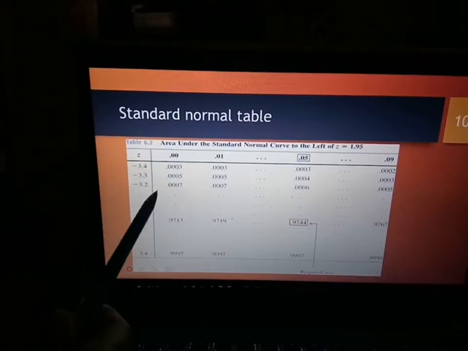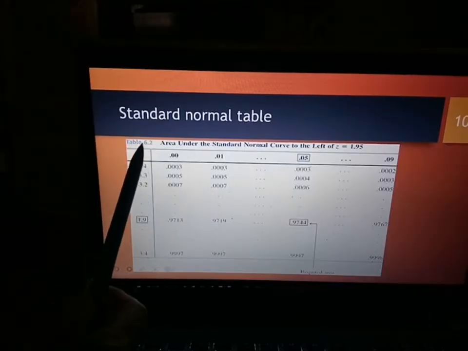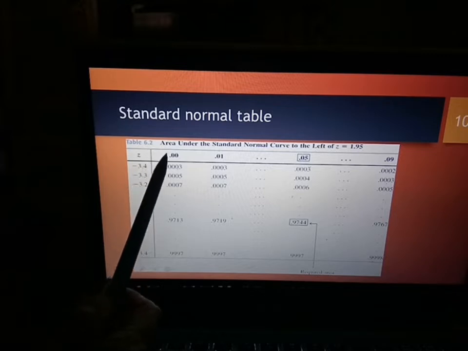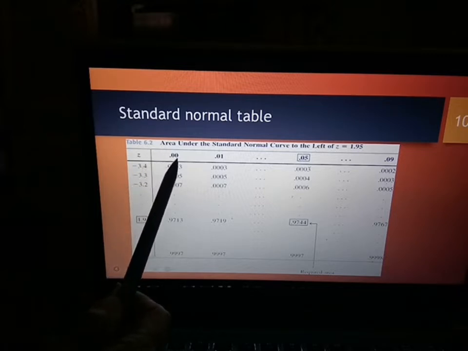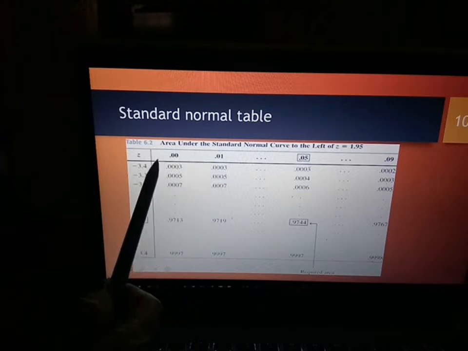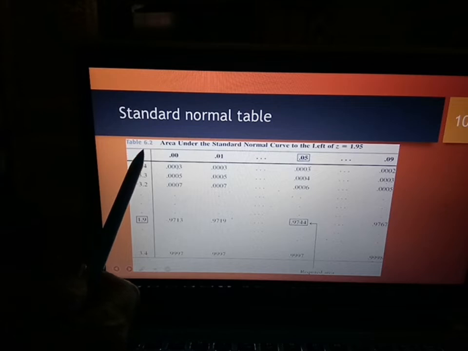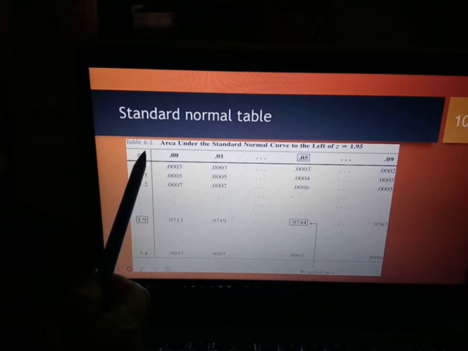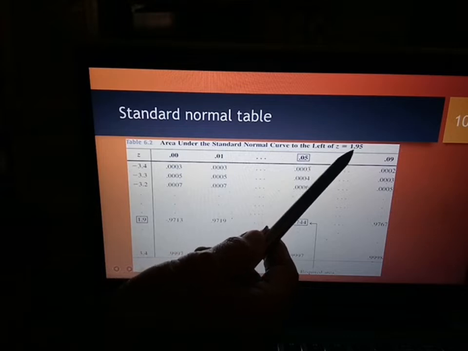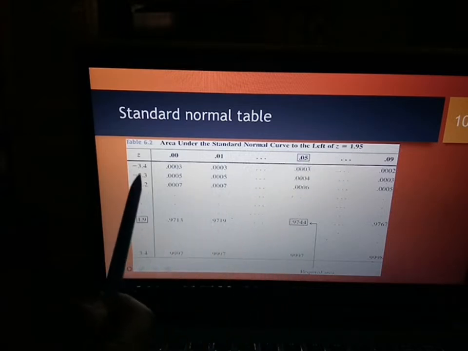Daripada table, kita nak lihat daripada buku table jadual bagi standard normal distribution, kita akan lihat value of probability for the respective Z value daripada sini. Okay, nanti saya akan bagi jadual, you boleh refer. So nilai-nilai Z ni kita lihat di sini. Okay, sekarang kita nak cari nilai Z yang 1.95. So nilai Z di sini lihat pada 1.9.